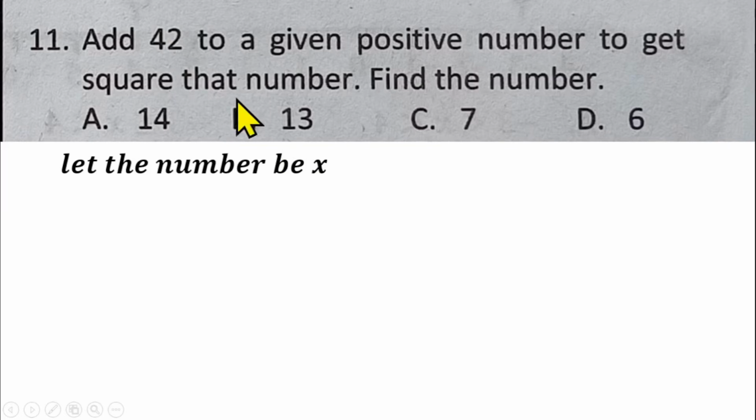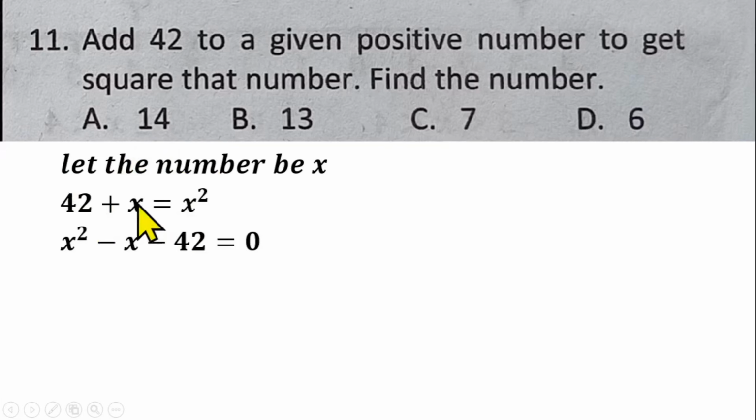Then to get the square of the number, the number is x, so the square of that will be x squared. So I have x plus 42 equals x squared. You can collect like terms now to make it a complete quadratic equation. You have x squared, bring the 42 and x to this side, and you have x squared minus x minus 42 equals 0.